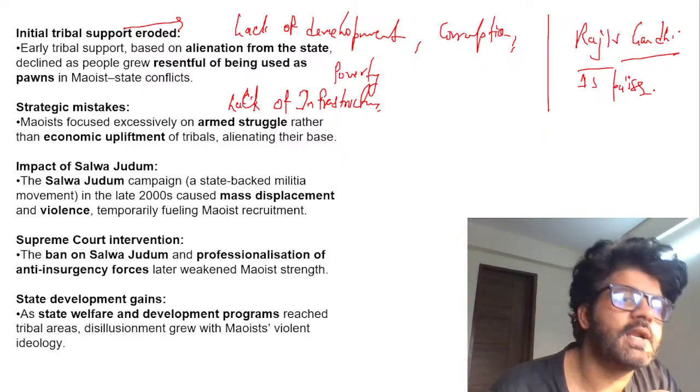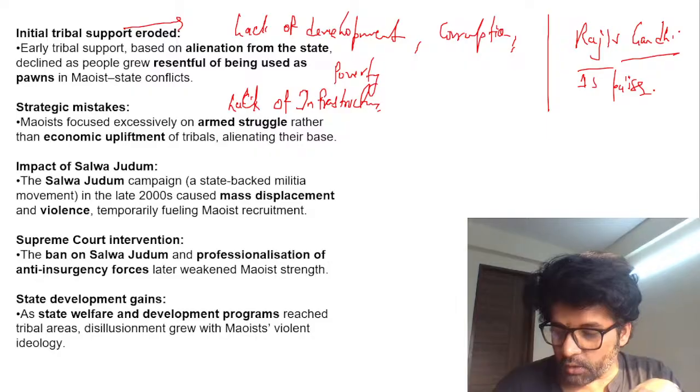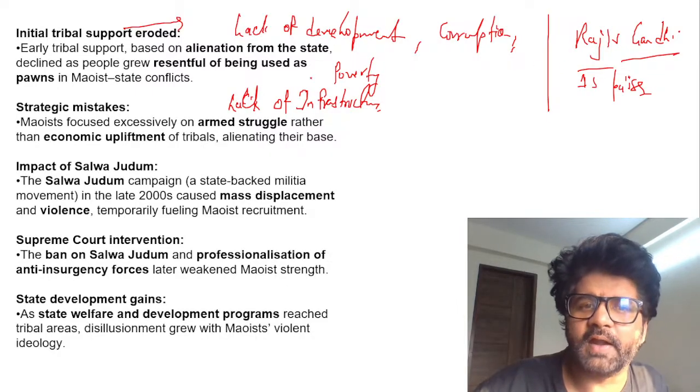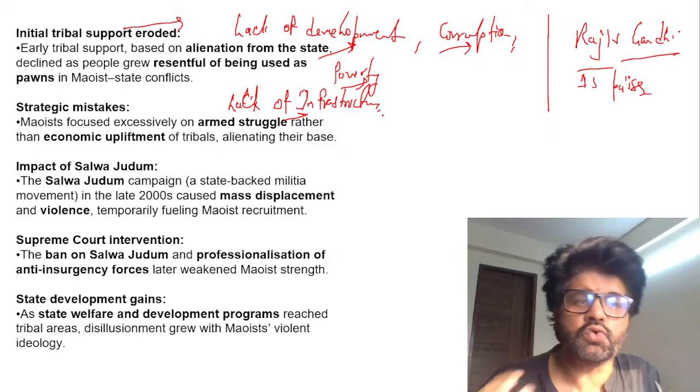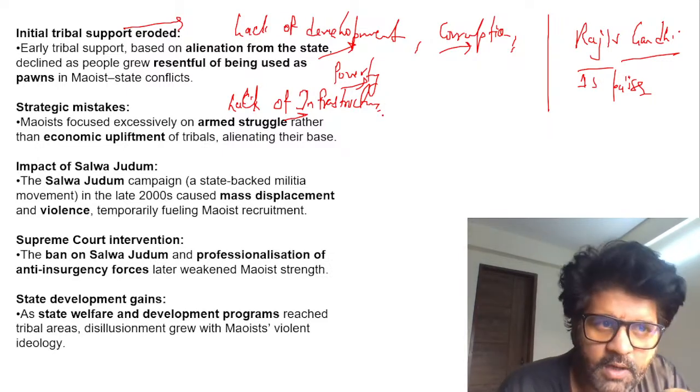There is so much corruption, 85 paise is lost to corruption. So if the government addresses these developmental, corruption, poverty, and infrastructure issues, the tribal support will erode, and that's what has happened.